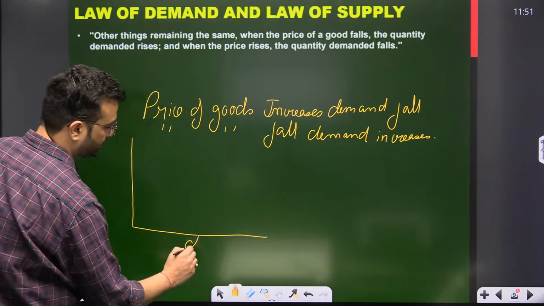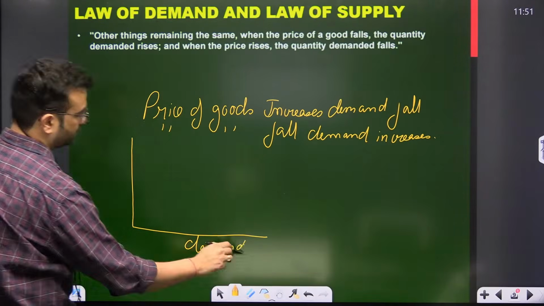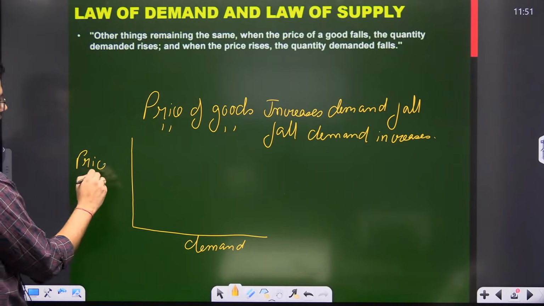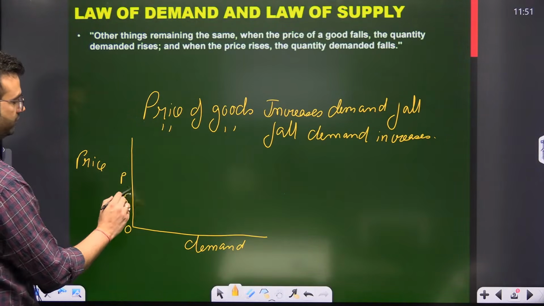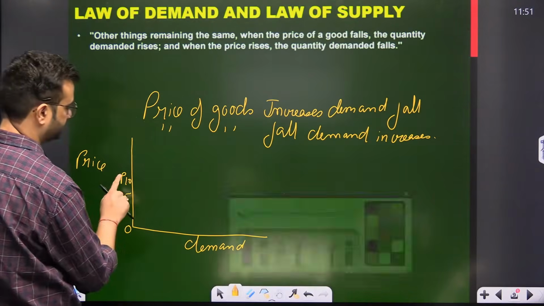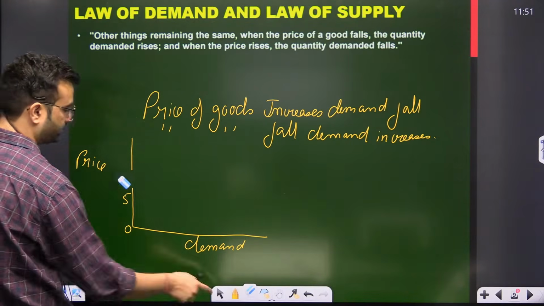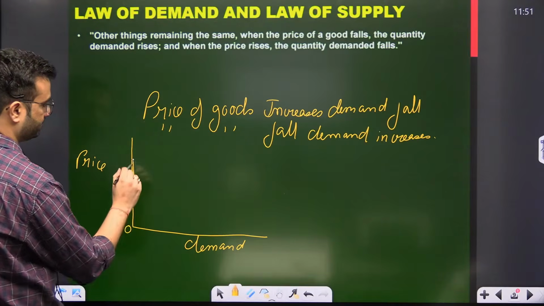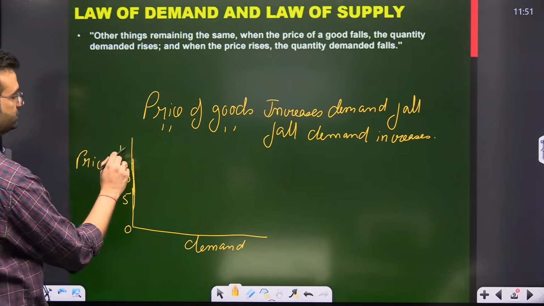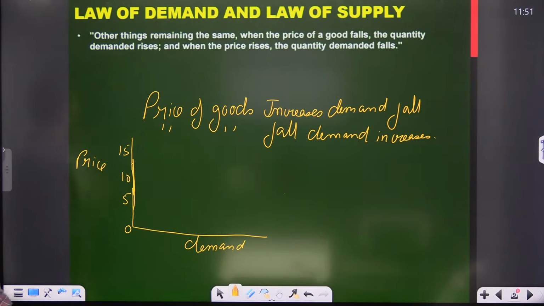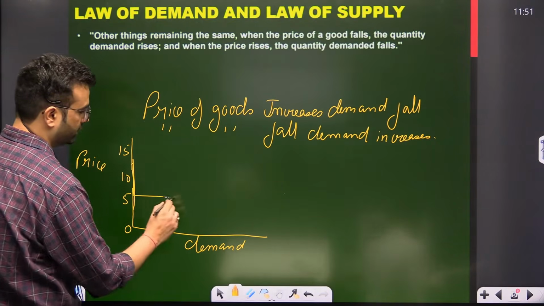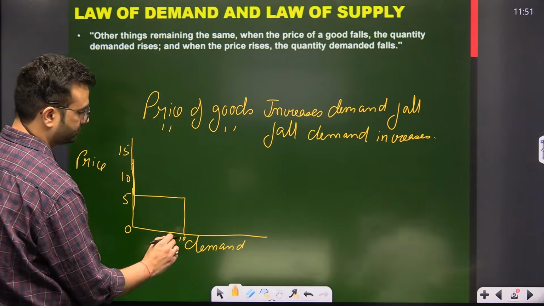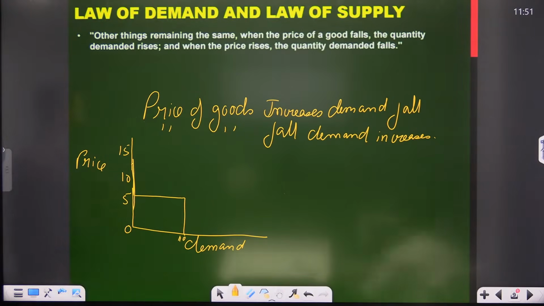This is demand. This is price. Now this is P. Let's say this is 0. This is 5, this is 10, this is 15. Okay. Now this is in general. Now if the price is 5, demand, let's say, is 10. If the price is 5, demand is 10.